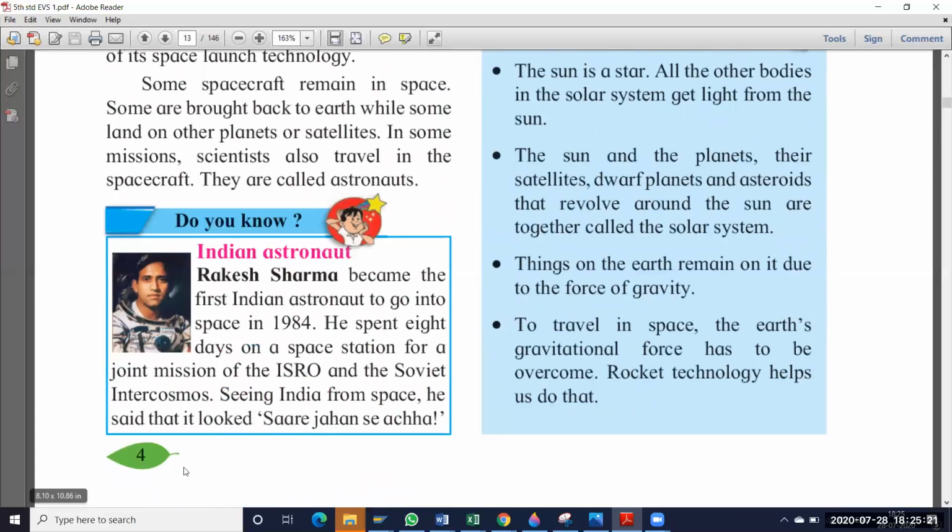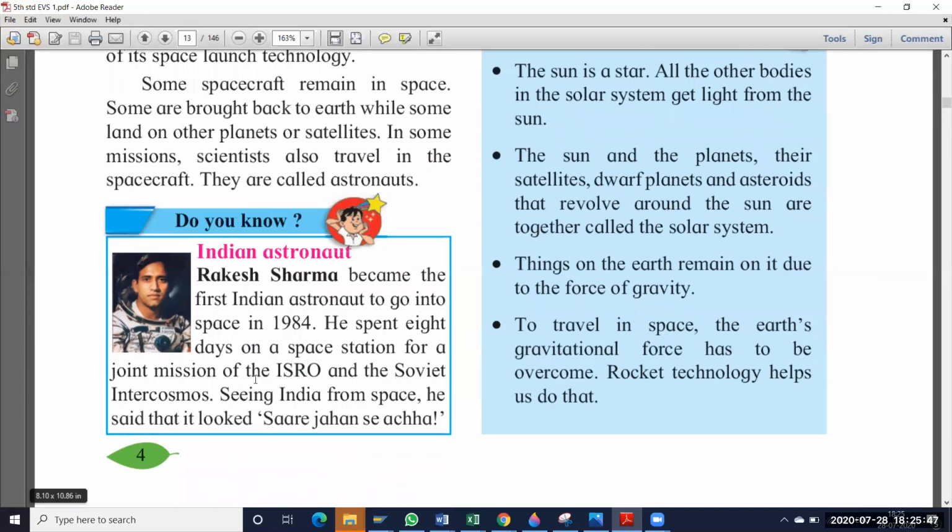So see here, do you know, Indian astronaut Rakesh Sharma became the first Indian astronaut to go into space in 1984. Okay, so he is the first person. He went to space in the year 1984. He spent 8 days on a space station for a joint mission of ISRO and the Soviet Intercosmos. So how many days did he spend in space? 8 days.